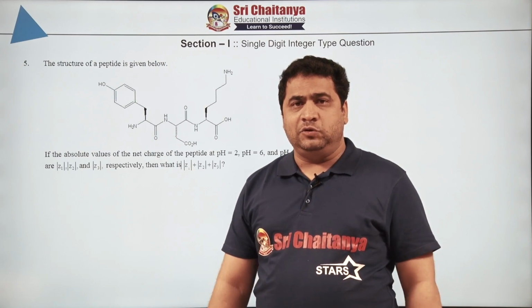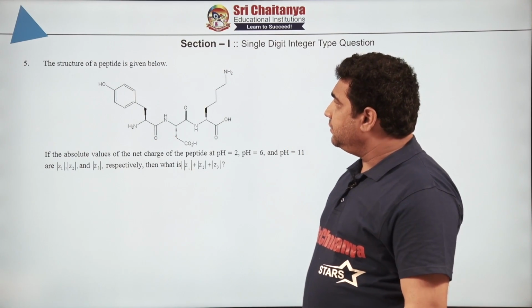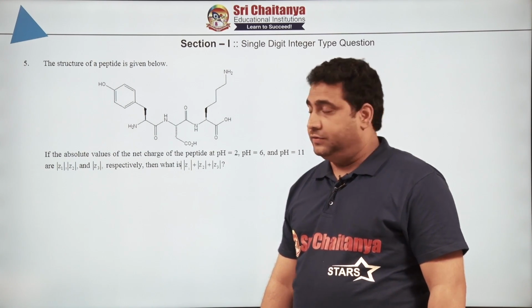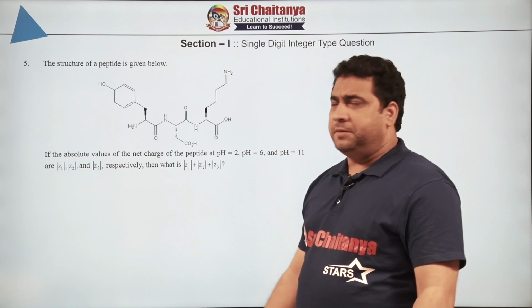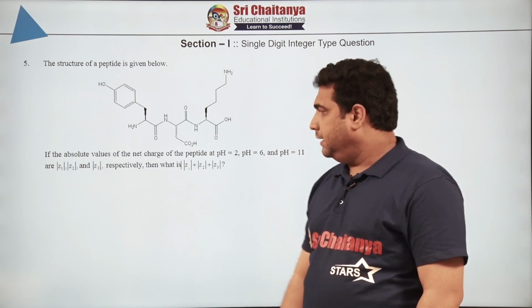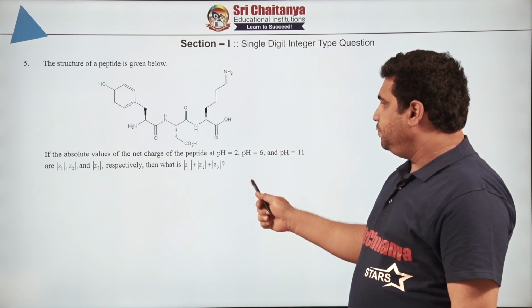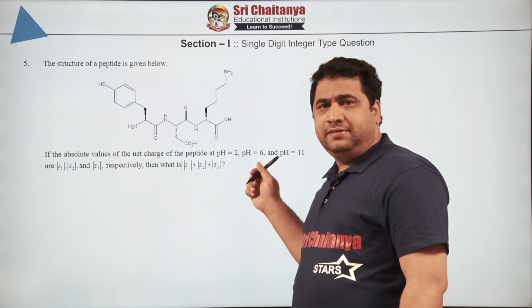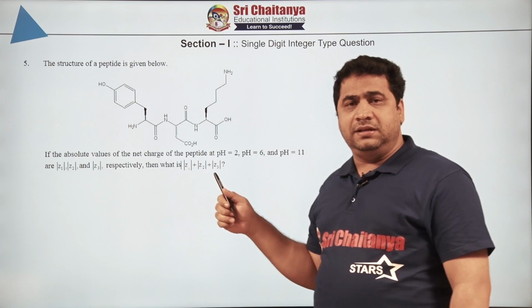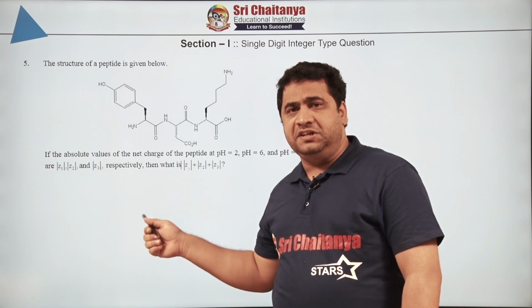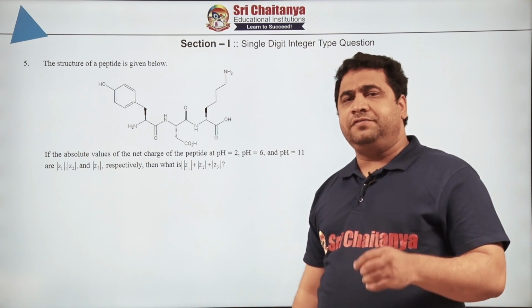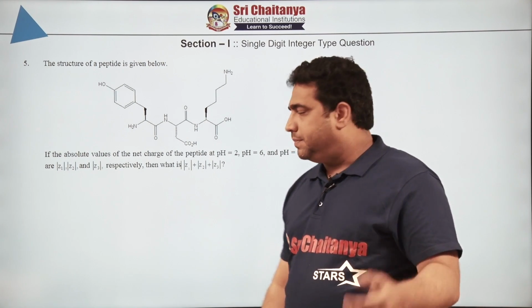Now, let us have a look at the next question. He is saying that a structure of a peptide is given below. You know peptides are formed from amino acids, and for general knowledge, that is tyrosine. Now, coming further, he is giving 3 pHs: pH 2, pH 6 and pH 11. At these pHs, he is saying that there are 3 different charges Z1, Z2, Z3. He is asking for some of them. So, what shall we do? Let us find the charges separately first.